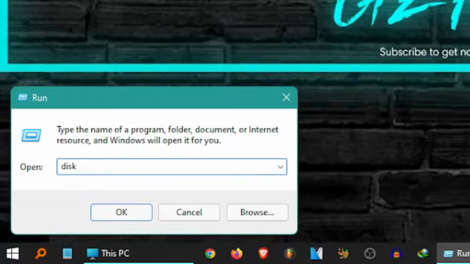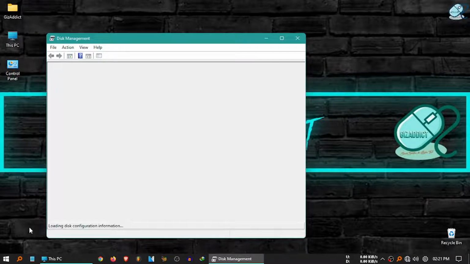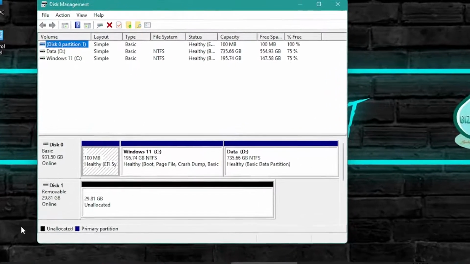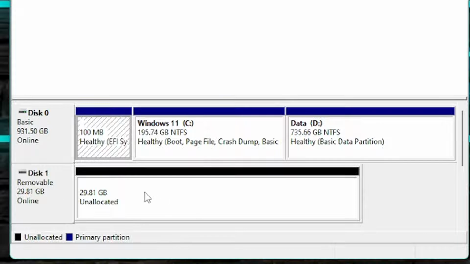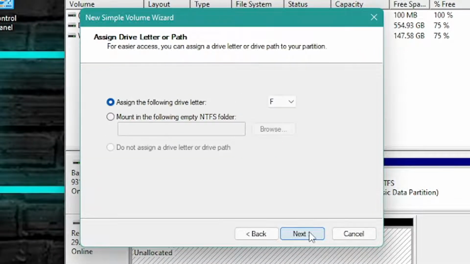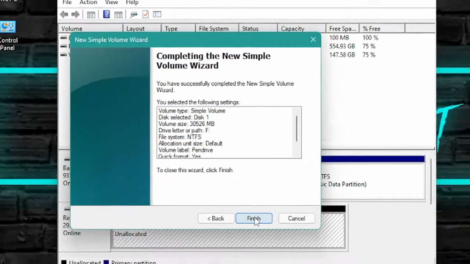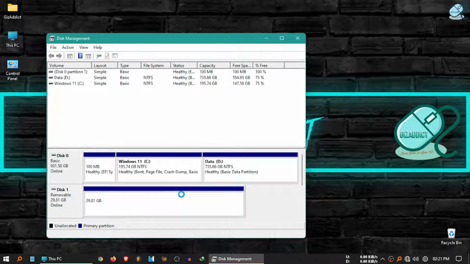Now type diskmgmt.msc, then hit enter. So here is my pen drive. Right click here, then click on new simple volume, then click on next, then again click on next, then again click on next, then give it a name. Then click on next, then click on finish.